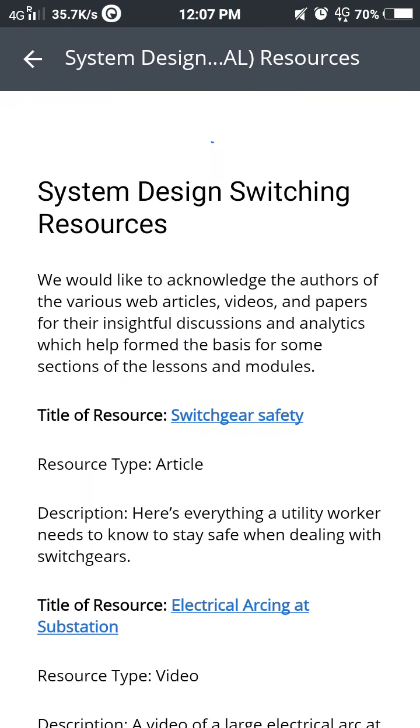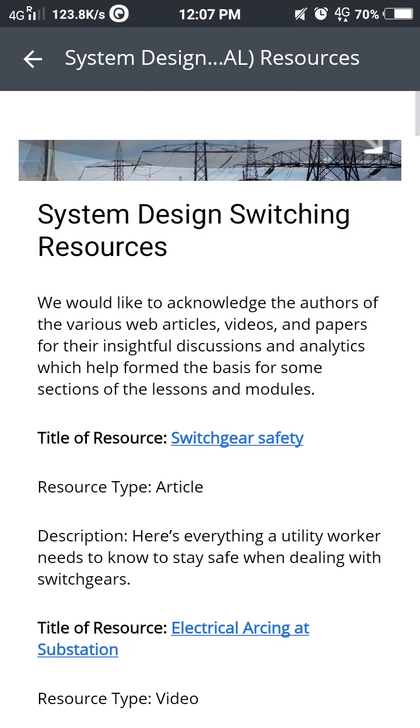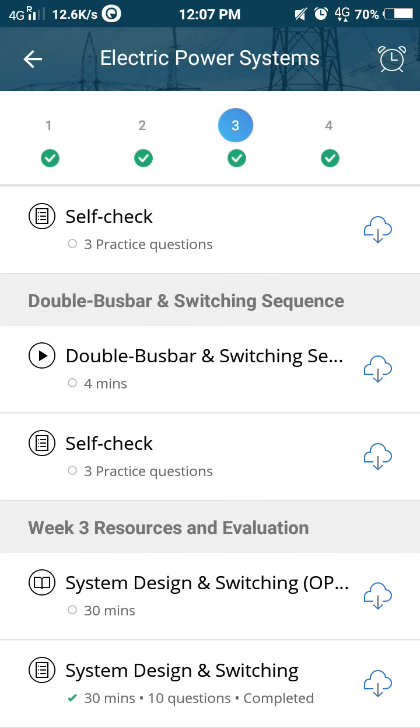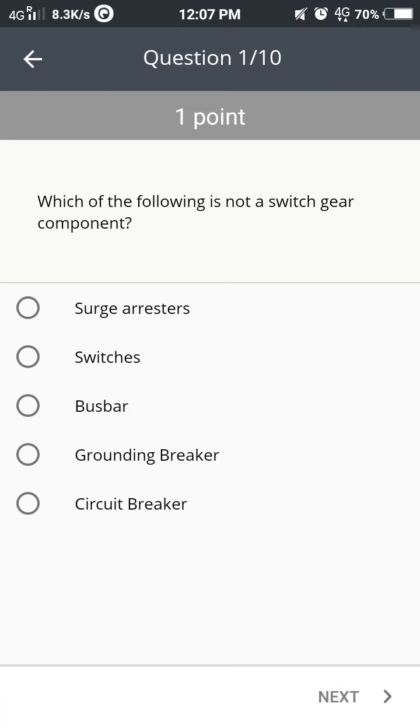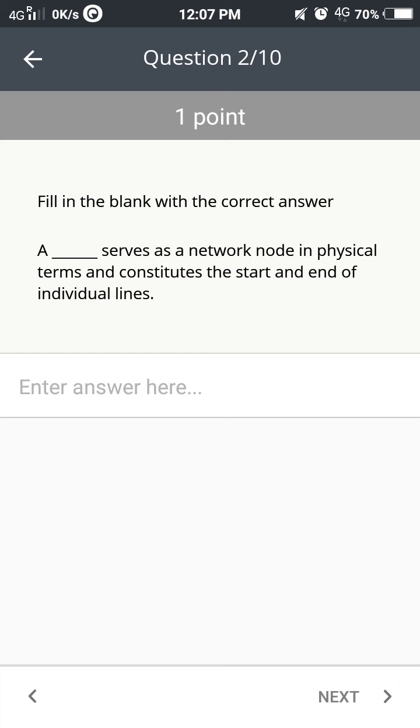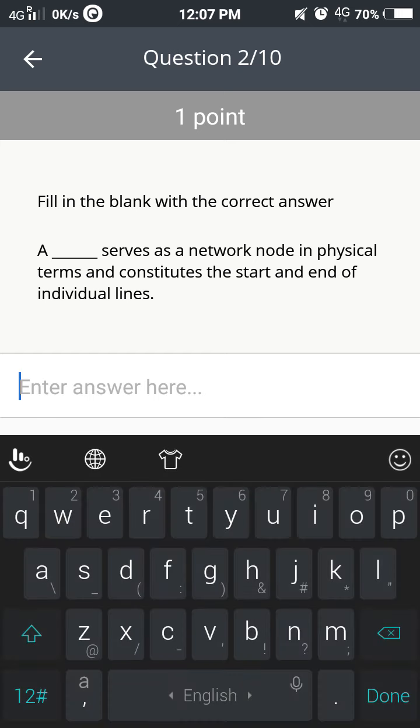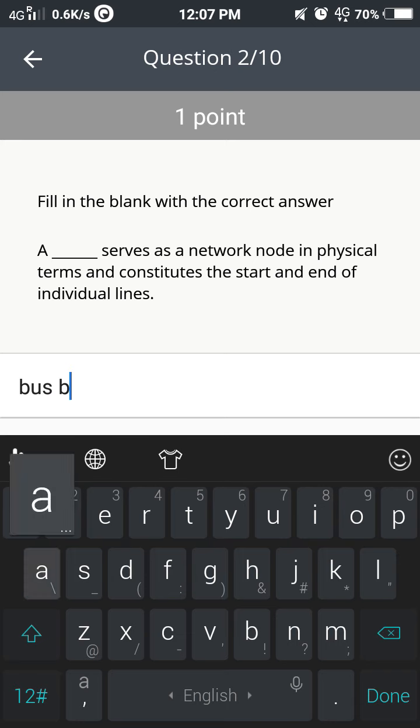Okay, so week 3 also has 10 questions in it. Let's get started with that. For the first one, which of the following is not a switchgear component? Definitely it is grounding breaker. For the next it says a dash serves as a network node in physical terms and constitutes the start and the end of the individual line. The answer is bus bar.